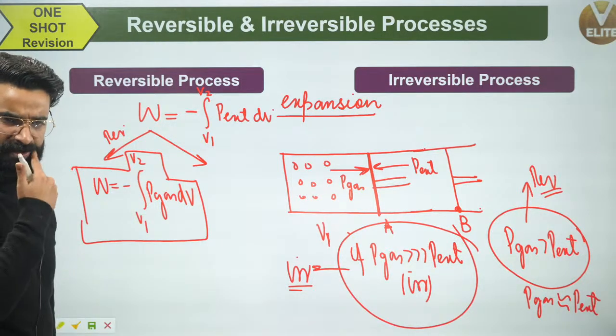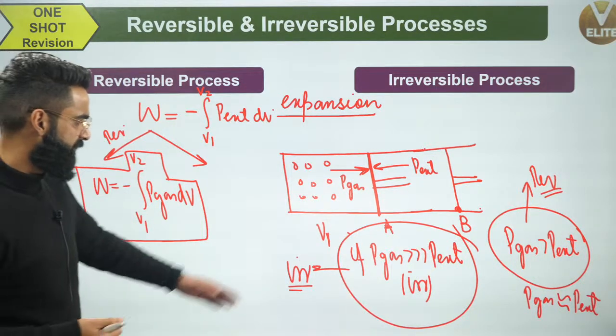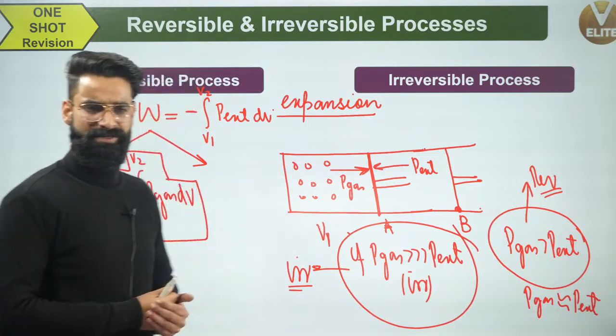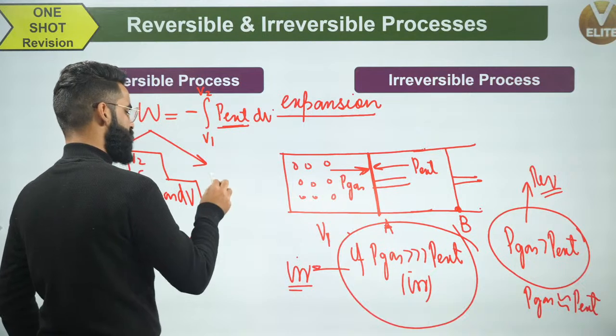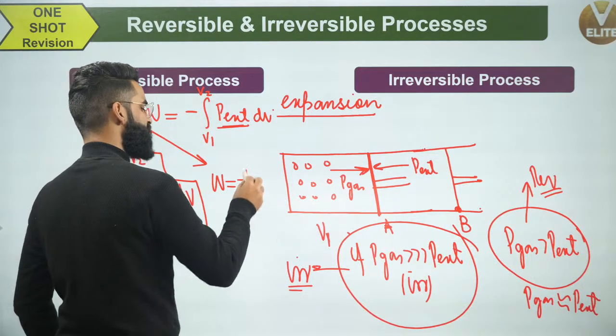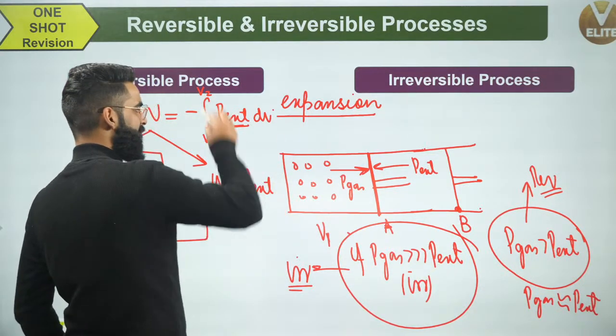Now what about the irreversible process? In the irreversible process, external pressure is constant. If external pressure is constant, I can calculate work as minus P external times the integral of dV.